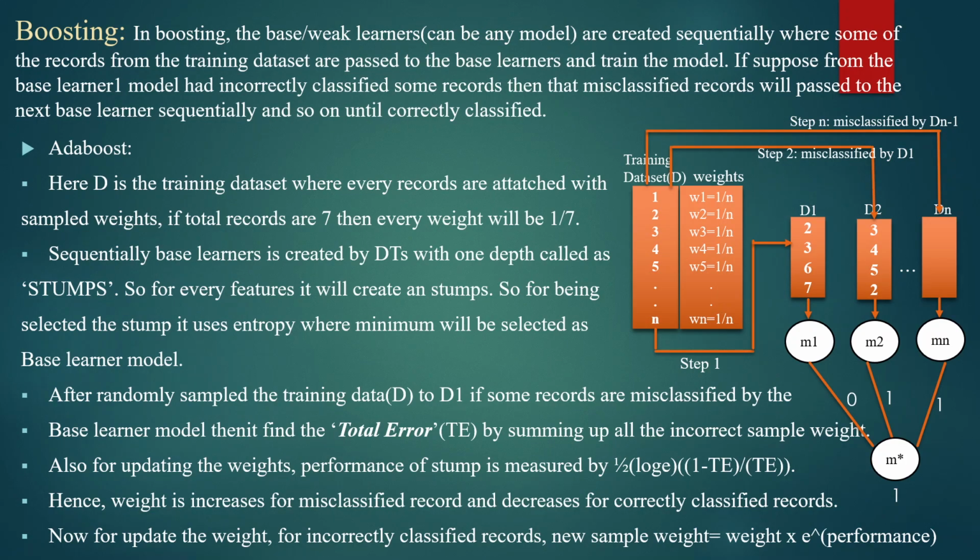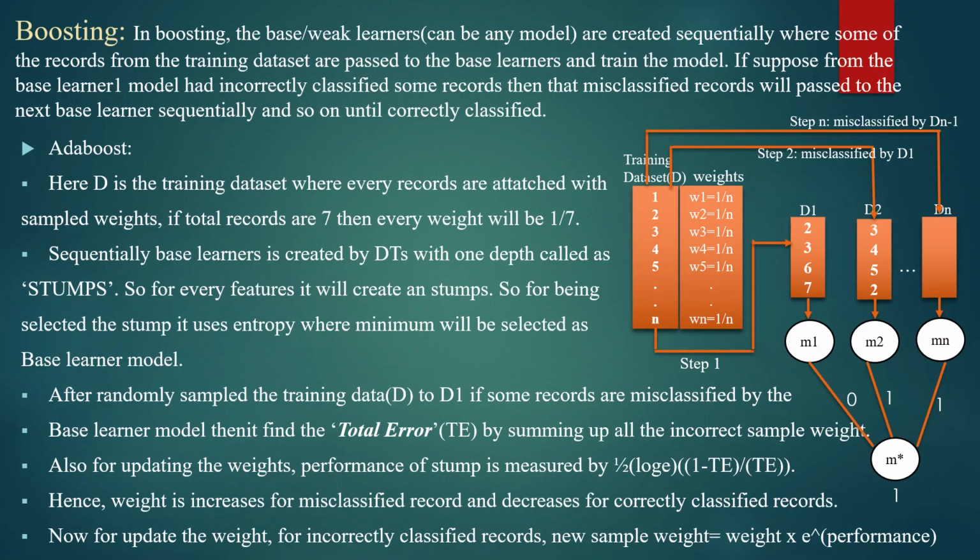Now let us discuss the boosting concept. In boosting, the base learners or weak learners, which can be models, are created sequentially, where some of the records from the training dataset are passed to the base learners to train the model. If base learner 1 incorrectly classifies some records, then the misclassified records are passed to the next base learner sequentially, and so on until correctly classified. The results are generated by testing the data, and then we generate a strong model and the output is generated.